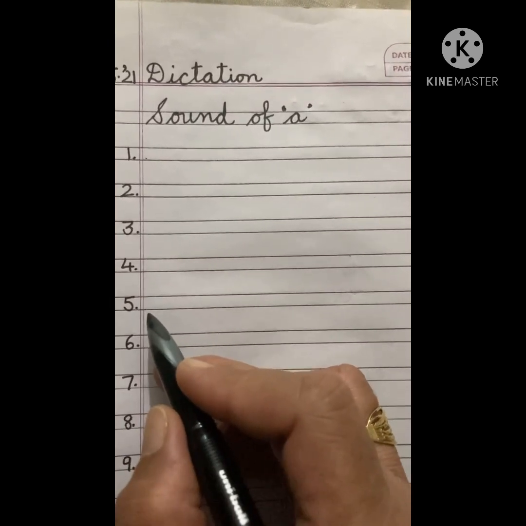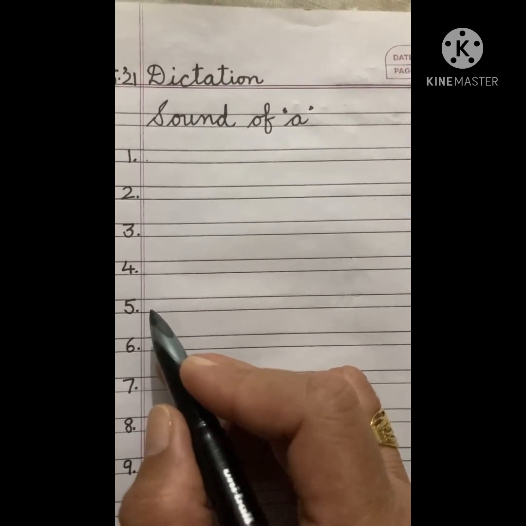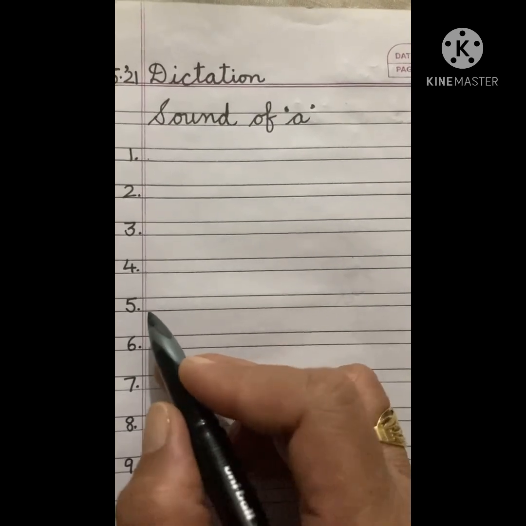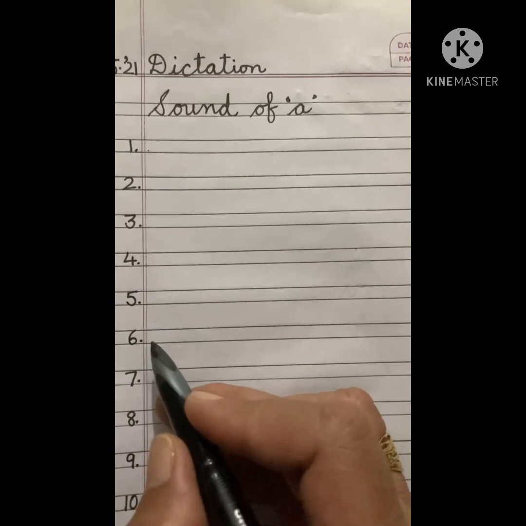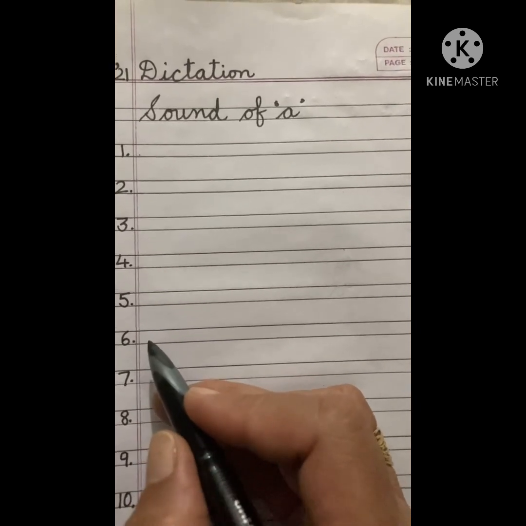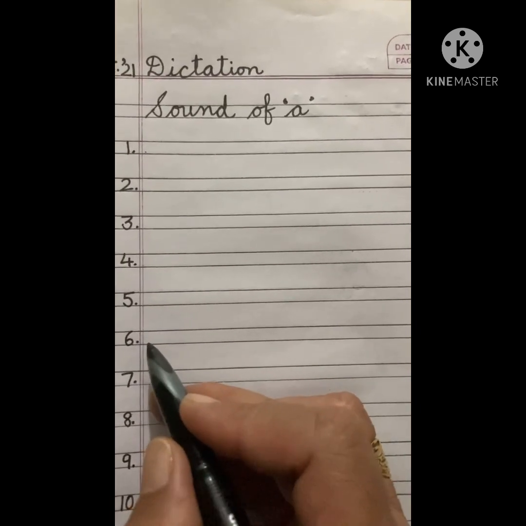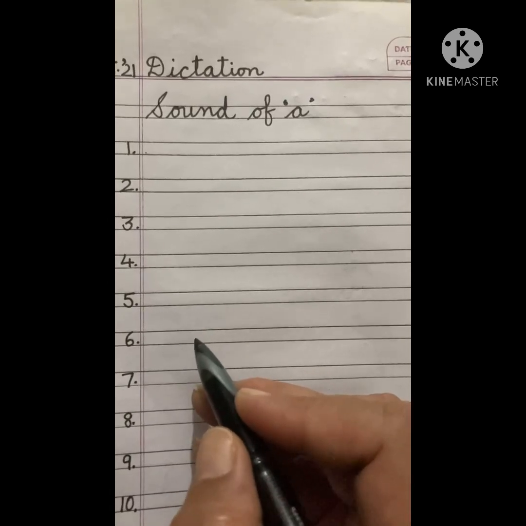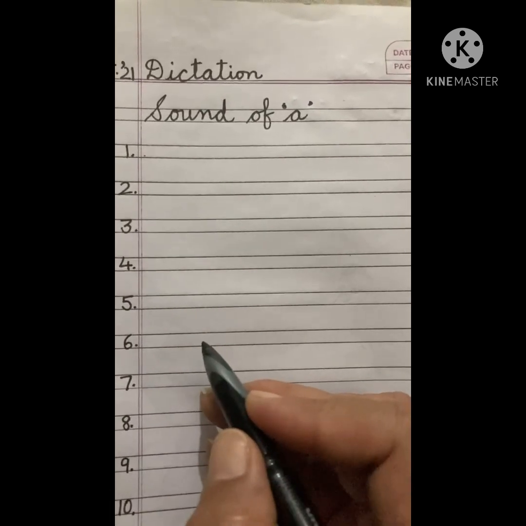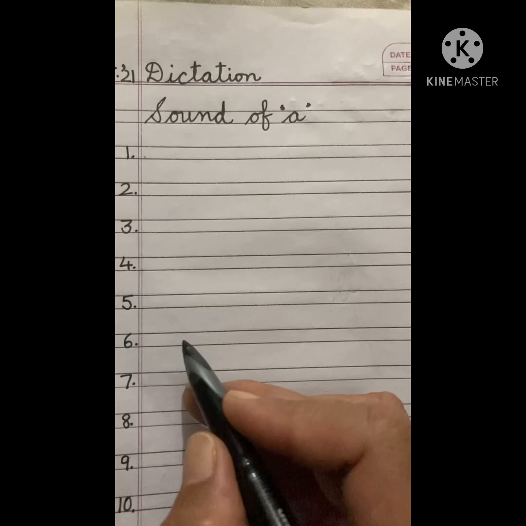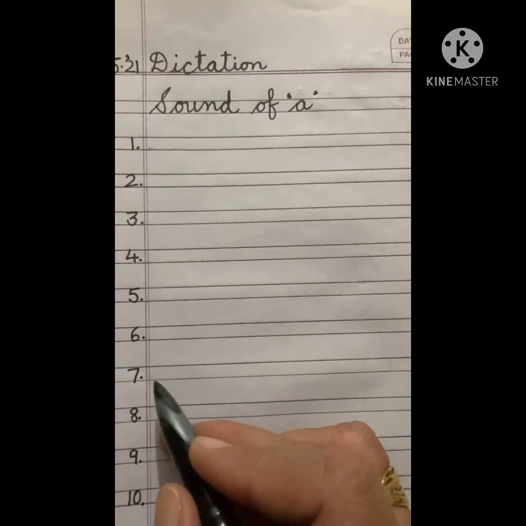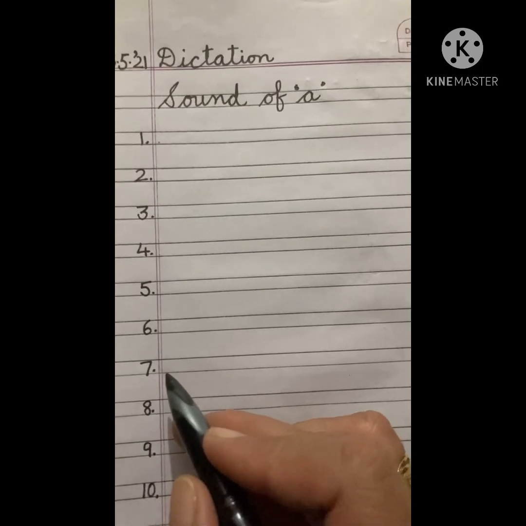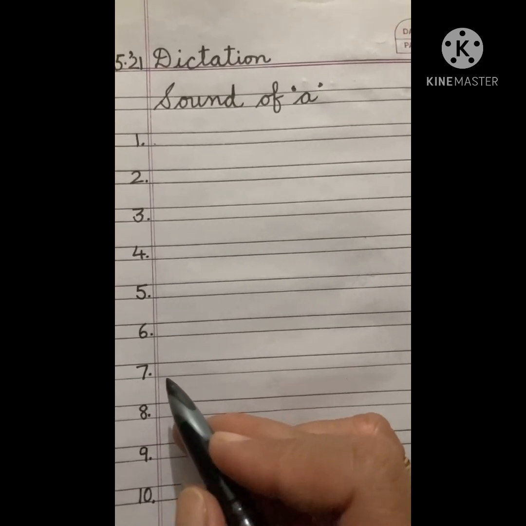Number 5, we have F-R. Far. Number 6, wall. W-all. Wall. Number 7, you are to write van.